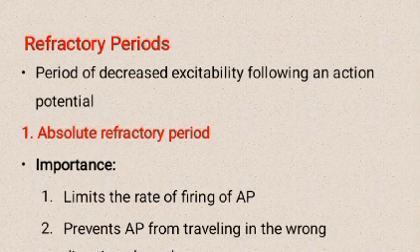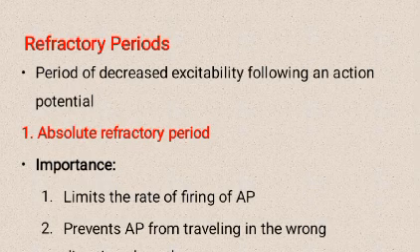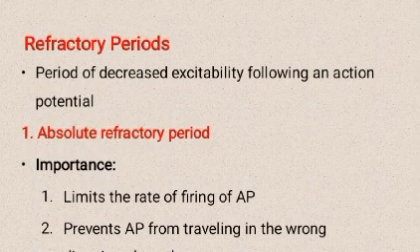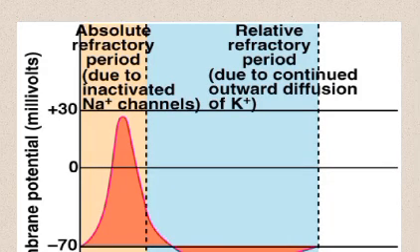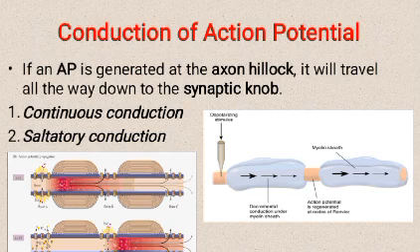Refractory period: a period of decreased excitability following an action potential. Absolute refractory period, importance: limits the rate of firing of AP, prevents AP from traveling in the wrong direction along the axon. Relative refractory period. If an AP is generated at the axon hillock, it will travel all the way down to the synaptic knob. Continuous conduction, saltatory conduction.